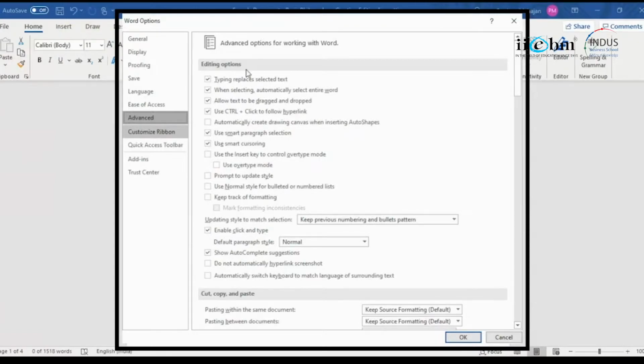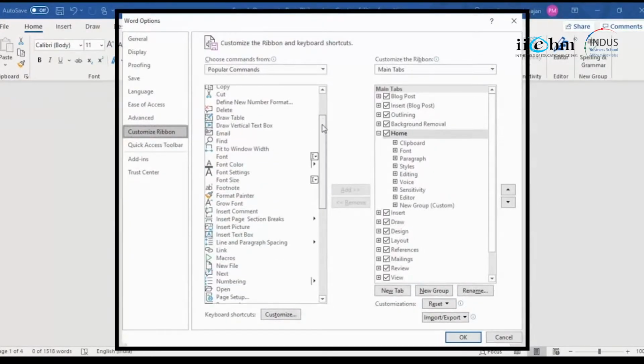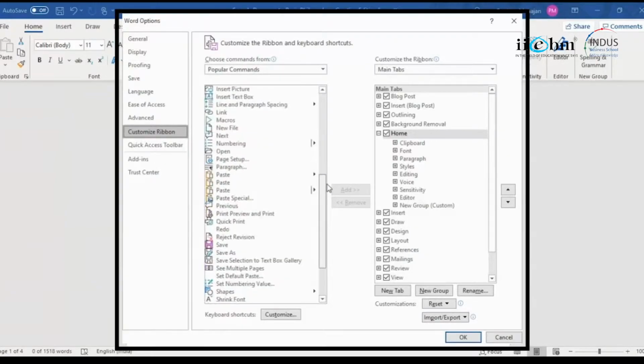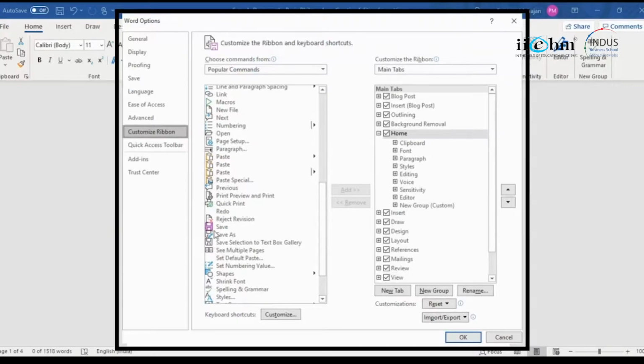Customize ribbon, what do you want on your toolbar, so you can see all of it. So for example, these things are already there, right? But suppose I wanted, let's say, a save as option on my toolbar.